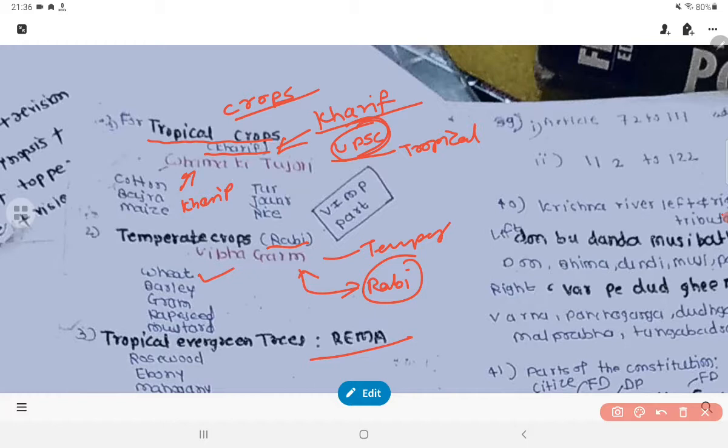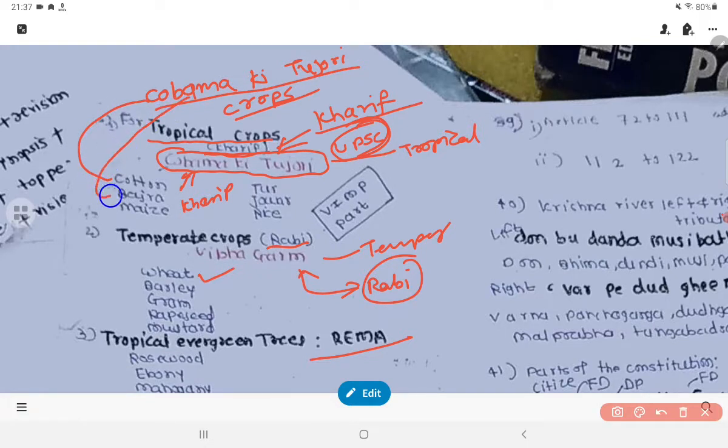You just need to remember those words: Kobama ki tijori. The word is Kobama ki tijori. It's very simple, like Obama: Kobama ki tijori. And you will see that Ko is for cotton, Ba is for bajra, Ma is for maize,